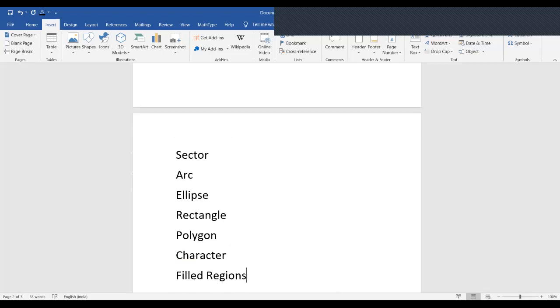So these are different types of objects that can be scan converted.